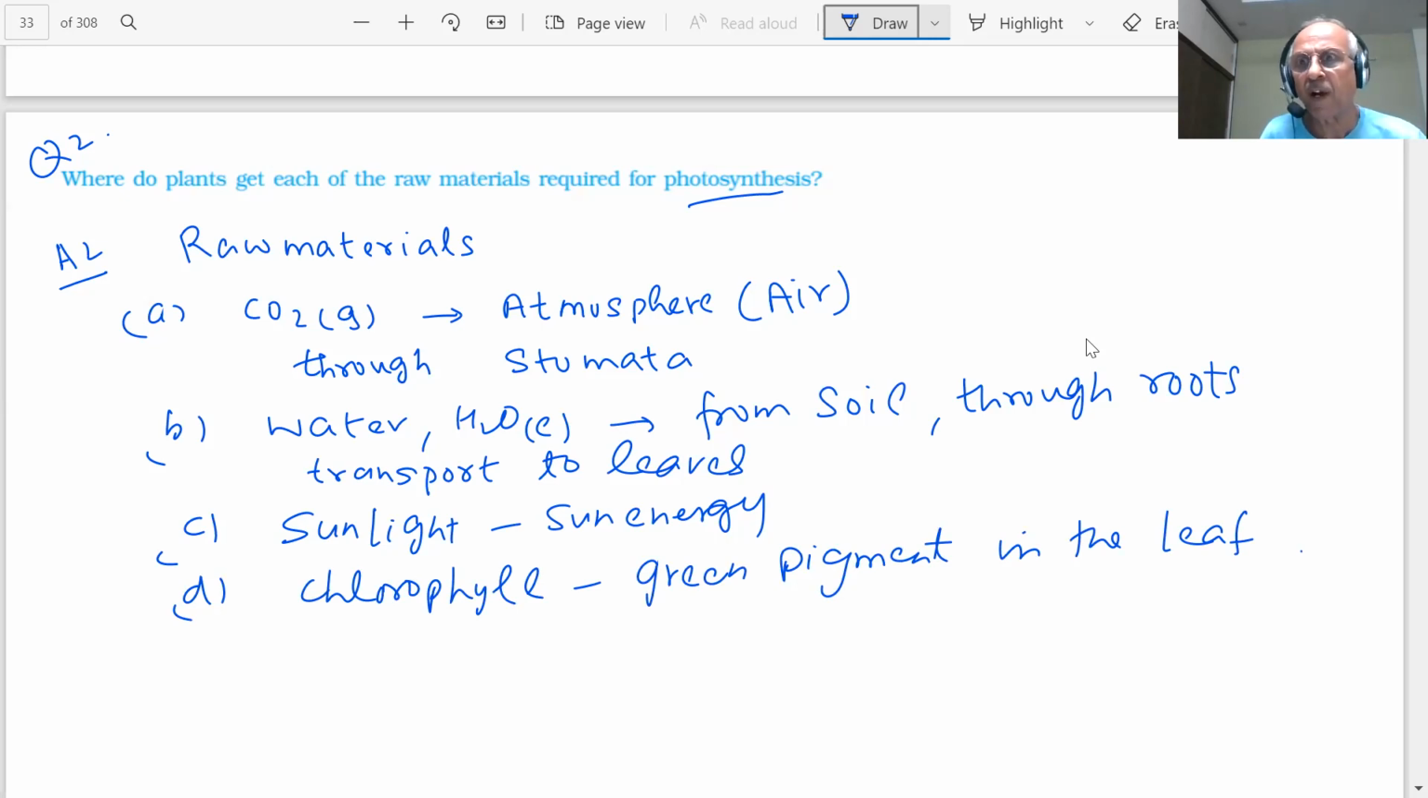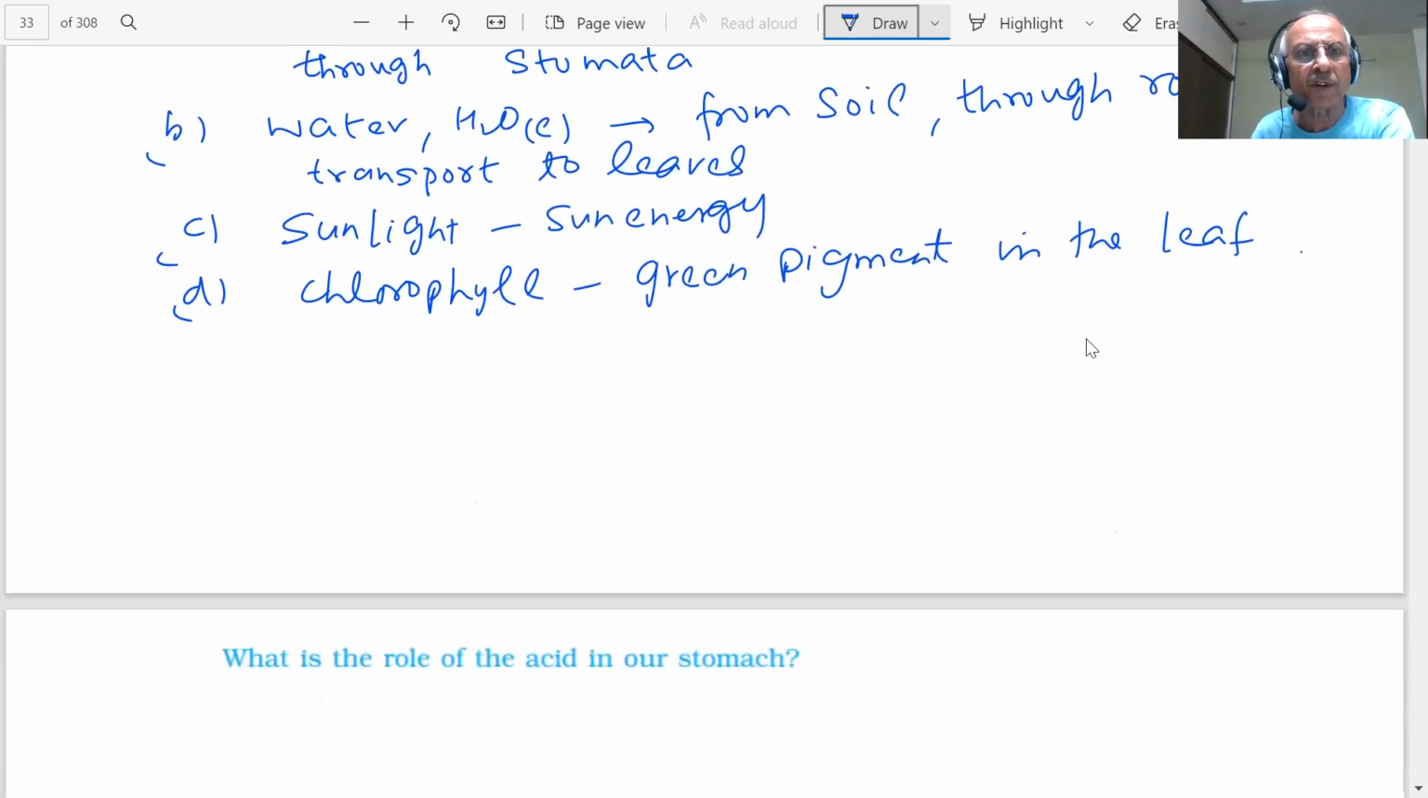So questions can be asked in the paper. Note down each and every point. You will note down each and every point. Important chapter, important questions are coming, students. Next question.